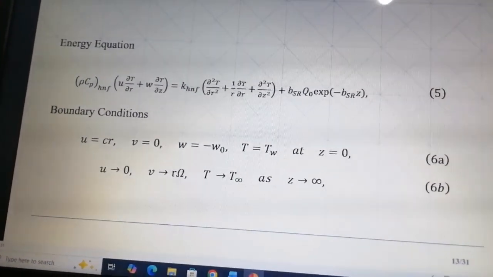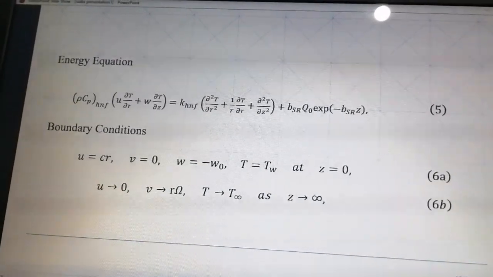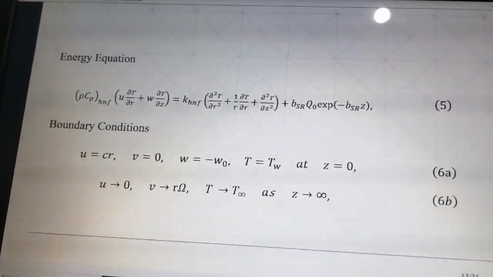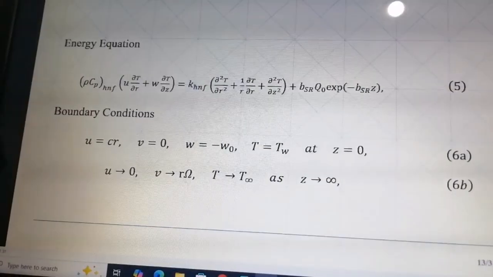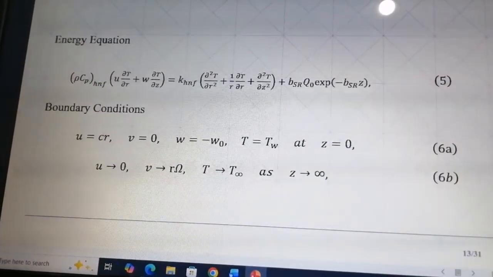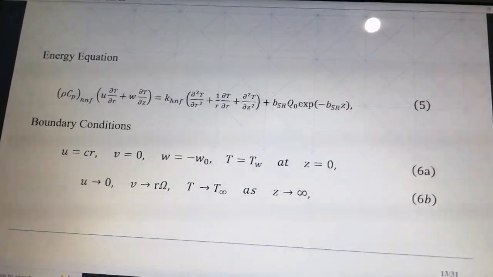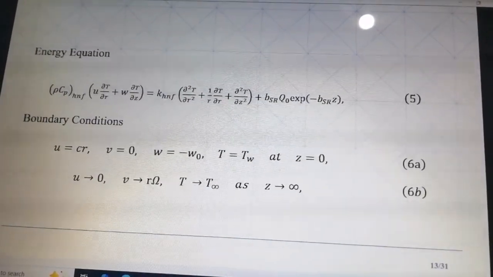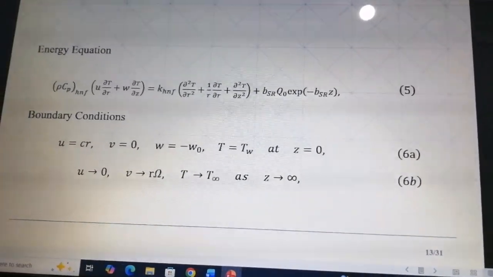Energy equation. The energy equation governs heat transfer in the fluid. It includes conduction, convection and heat added by solar irradiation. The presence of hybrid nanoparticles enhances thermal conductivity, affecting the temperature distribution. Now we look at the boundary conditions applied to our problem. Boundary conditions define the behavior of the fluid and temperature at the disk surface and far from it. At the disk surface, the velocity and temperature are specified, including suction or injection effects. Far from the disk, the fluid velocity approaches the free stream value and temperature reaches the ambient.